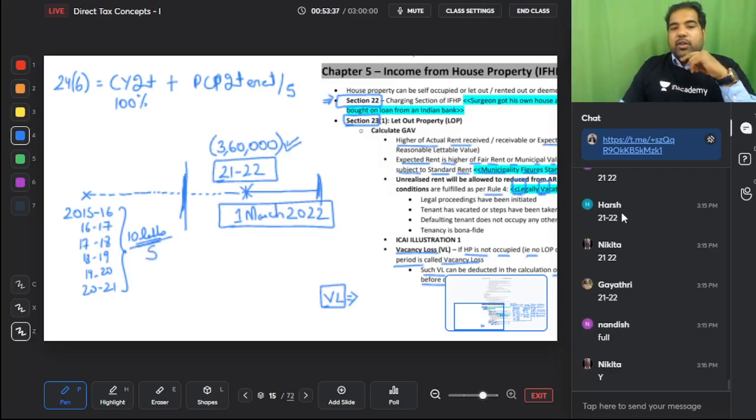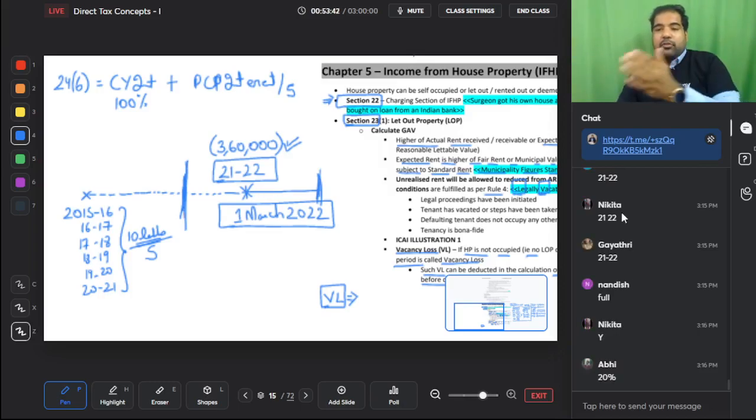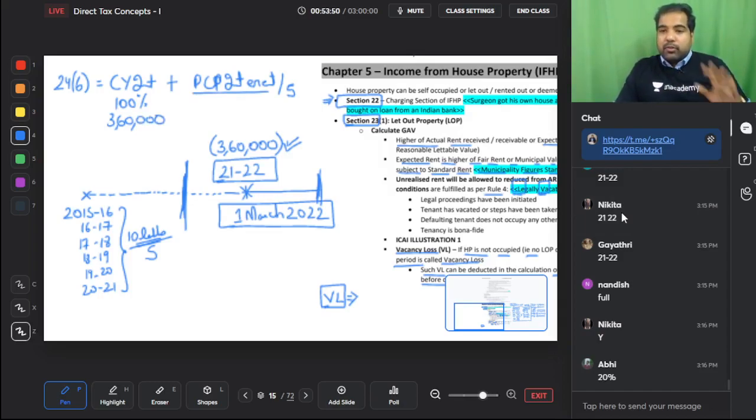1/5 every year. So starting which year? Starting the year of completion construction and 4 more years. So 3,60,000 you will get full. And what is the PCP interest? The PCP interest is 10 lakh. You will get 1/5 every year for 5 years, starting consecutive years, guys, starting with the year of completion of construction.